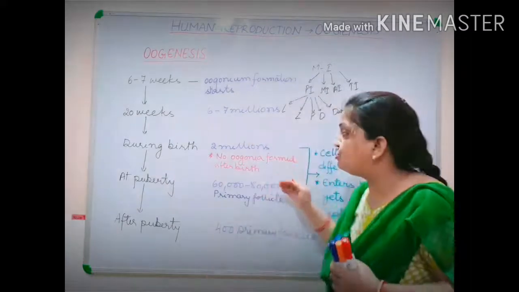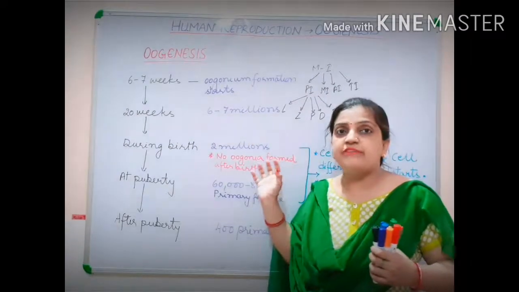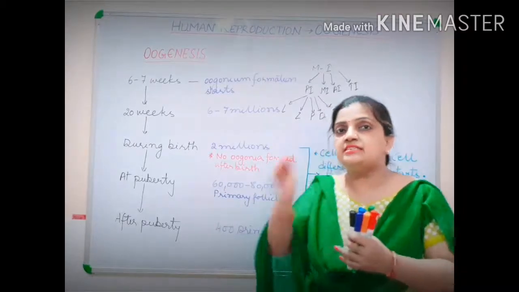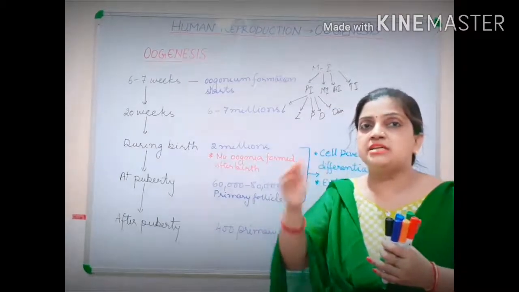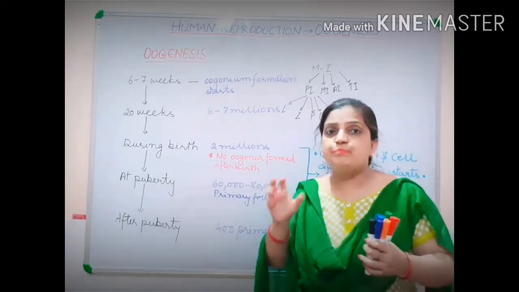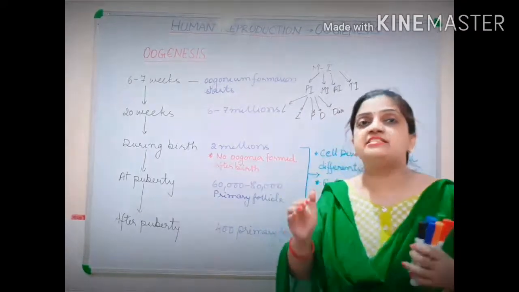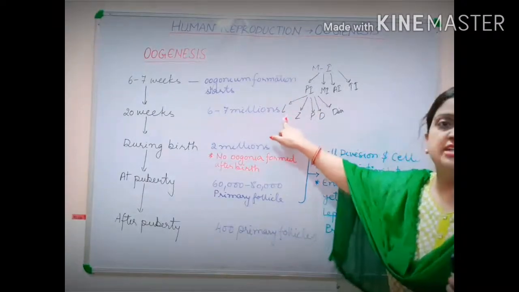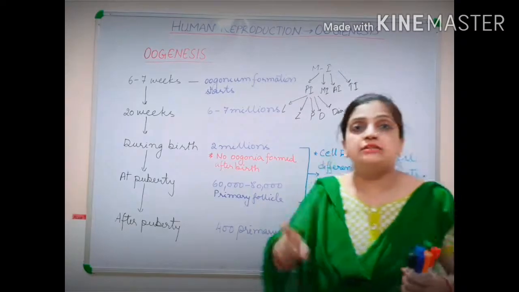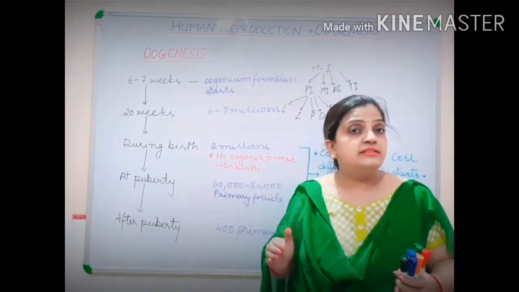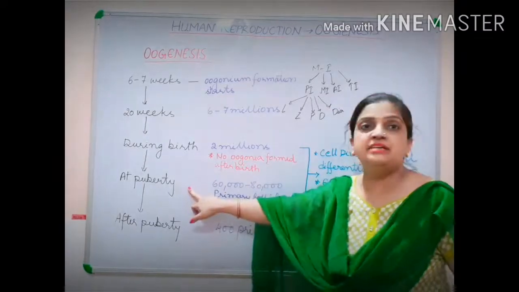So as soon as this primary oocyte gets enclosed by the granulosa cells and changes into your primary follicle, this primary follicle stage gets arrested at the leptotene stage of prophase first and it is not allowed to work further. Till when? Till attaining puberty.